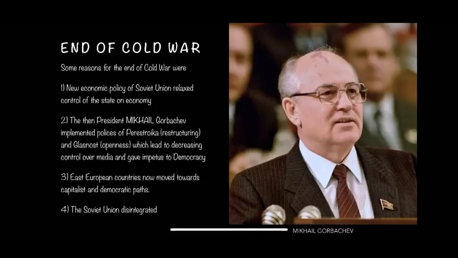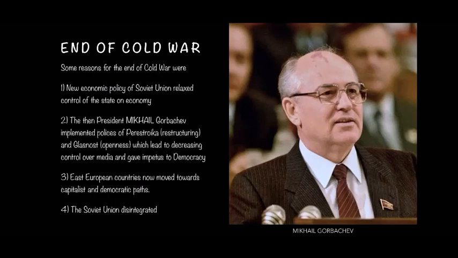End of Cold War. Some reasons for the end of Cold War were the new economic policy of Soviet Union, which relaxed control of the state on economy. The then president implemented policies of restructuring and openness which led to decreasing control over media and gave impetus to democracy.